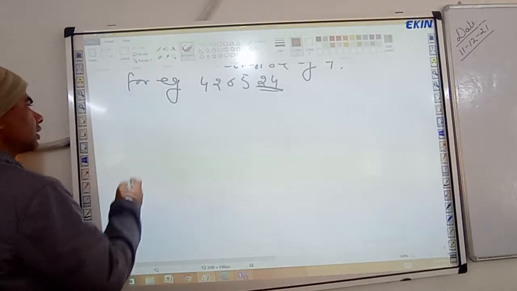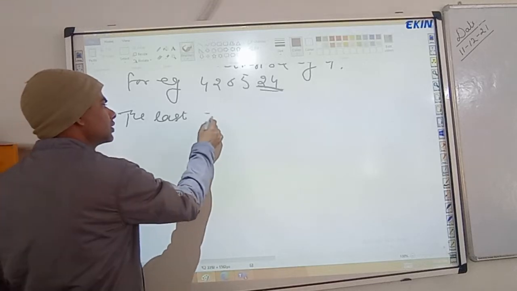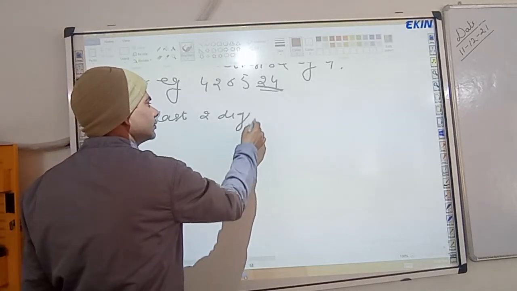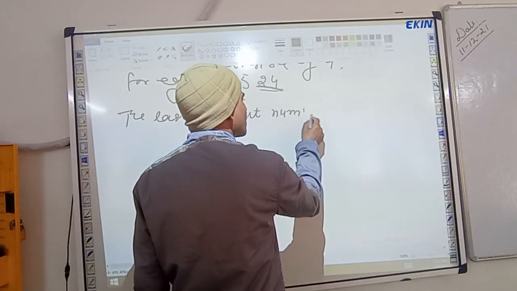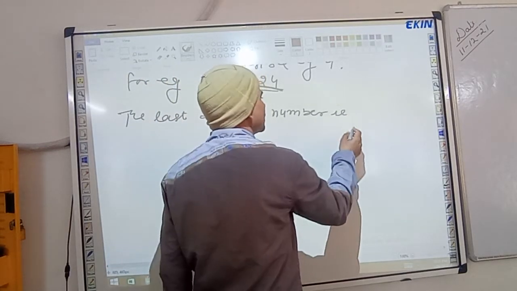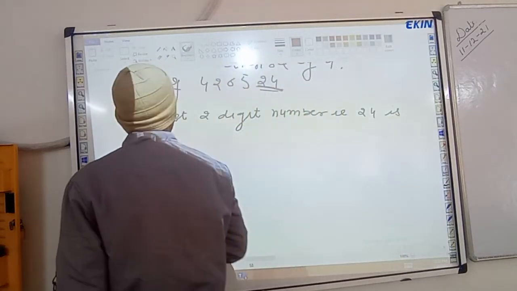The last two-digit number, that is 24, is divisible by 4.